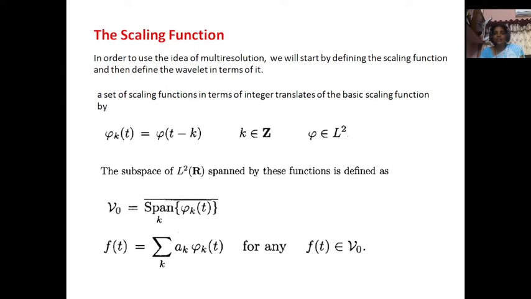The subspace of L square R spanned by these functions is defined as V0, a subspace defined here, the closure span of phi k of t. Then f of t can be expressed as summation k ak phi k of t for any f of t belonging to V0. That means in a space, sub-functions are existing, then a function going to be represented by these signals, then f of t also is going to be one of the members of that space. That is the meaning of f of t belonging to V0.